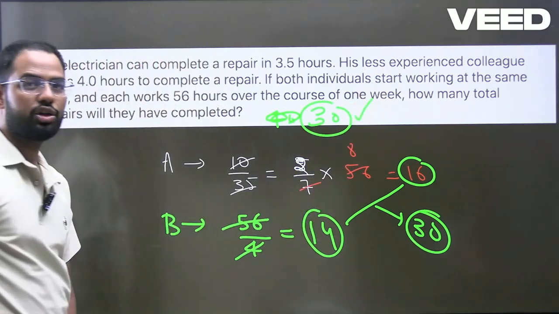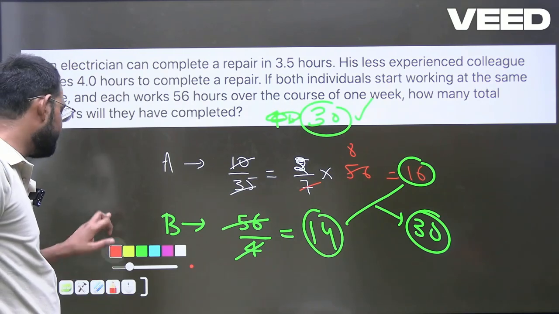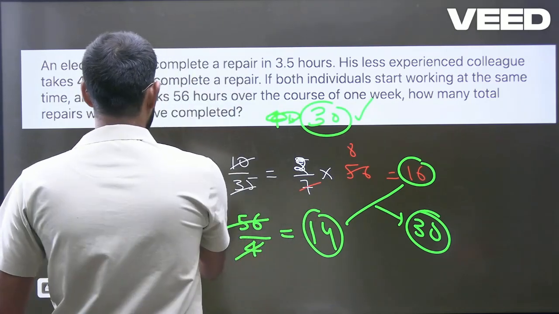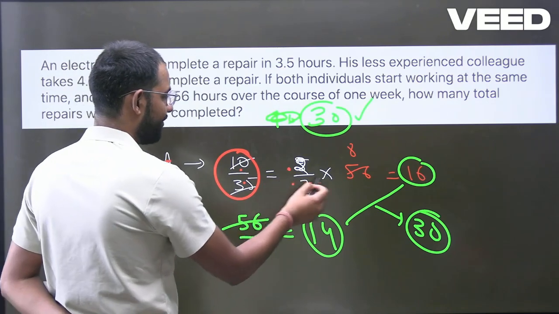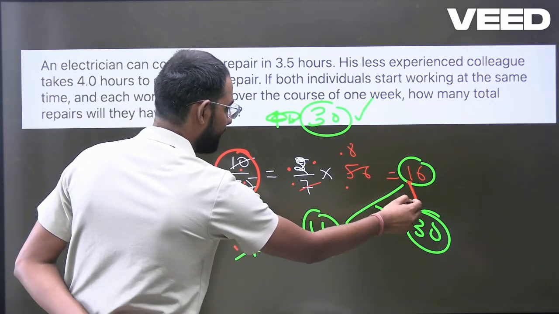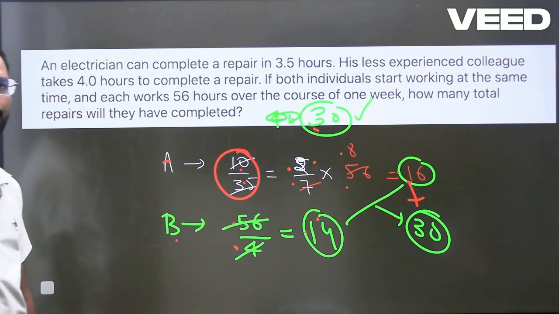Okay, if you look at the options, there will be 30, right? So you don't have the time to calculate for each and every one. You can't go with the lengthy approach. Simply, for A, go with this kind of approach: 10 by 35, 2 by 7, 8 twos are 16. B, 56 by 4, 14 only. Add them, you will get 30. This is the approach, right?